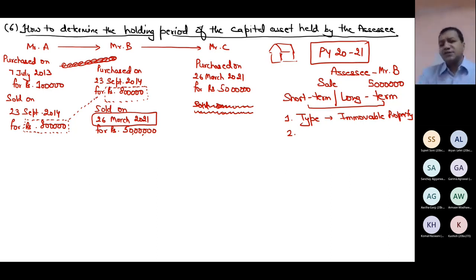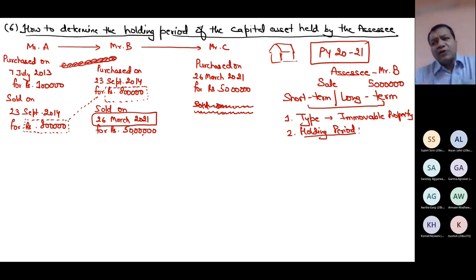How will I check whether it is more than 24 months or not? How will you check these dates? What will you write? How will you decide yourself?